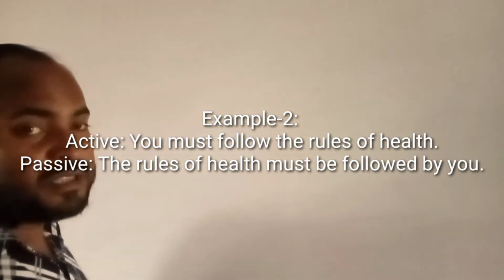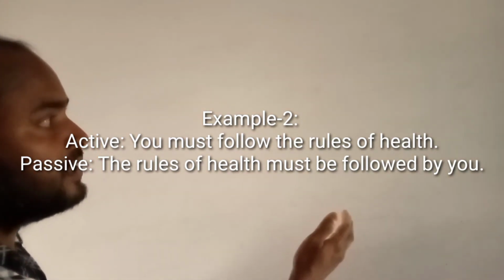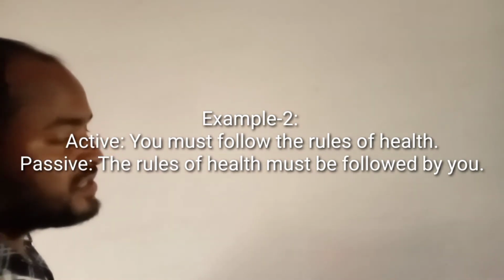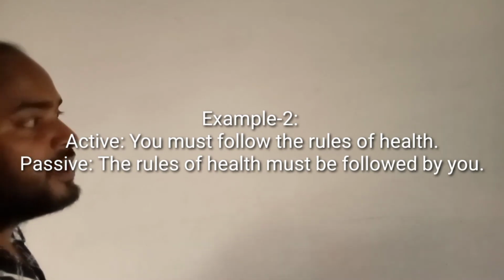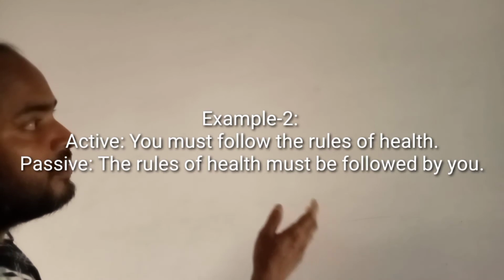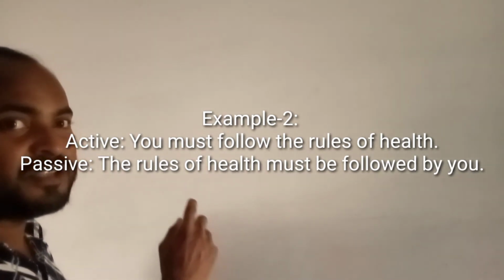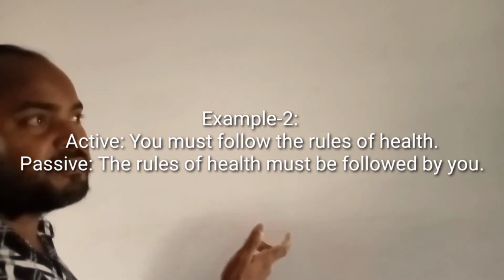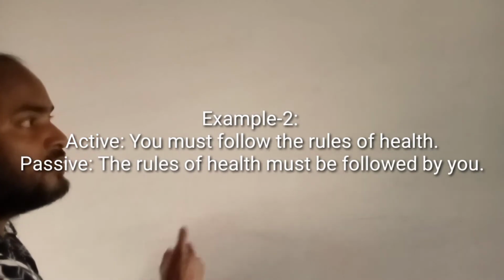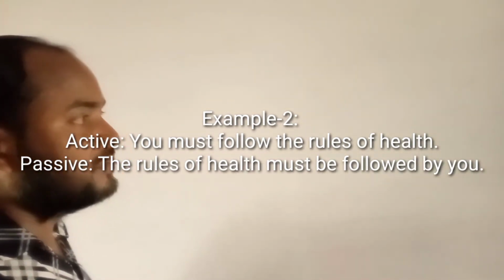Do you know what is the past participle form of follow? Followed. There is no extension in this sentence. Then by, and then object form of subject you. Yes, both subject and object form of you are the same, you. So the rules of health must be followed by you.